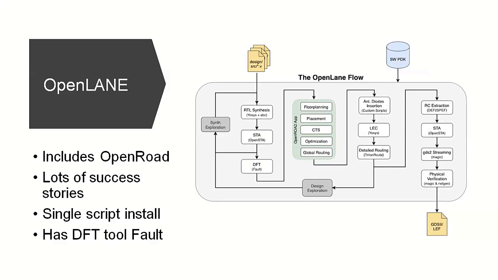And since they are backed by a fab, maybe it is a 130 nanometer, like very old technology, but still you can manufacture. So a lot of success stories, and the best thing people are doing in OpenLane is designing analog IPs. Digital, not much, but analog design is small but very important.